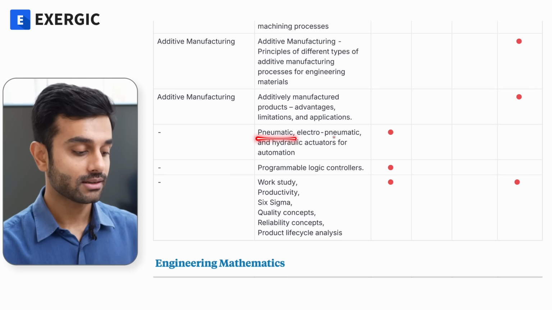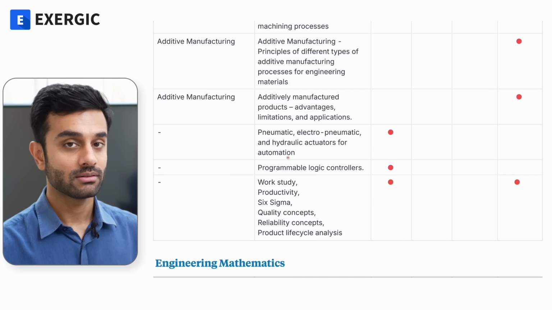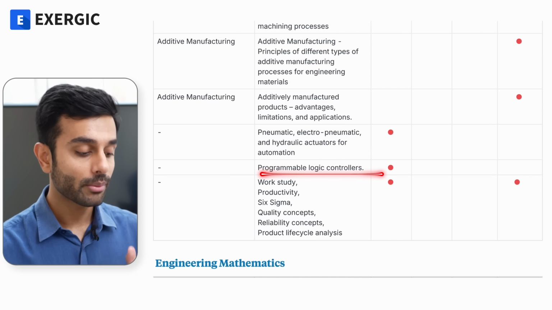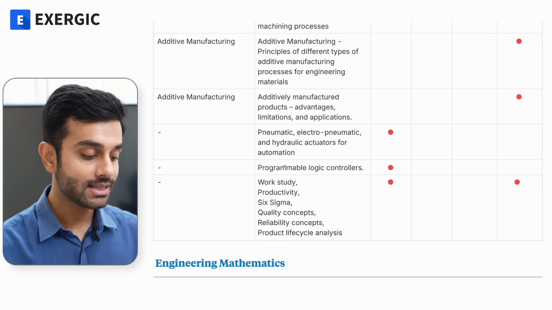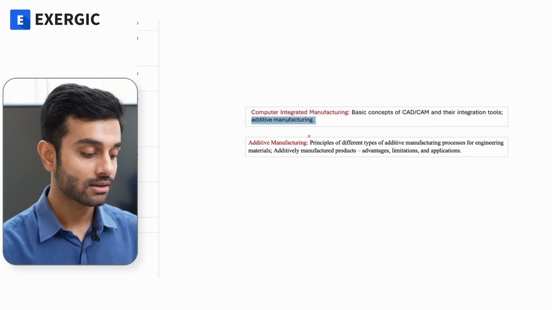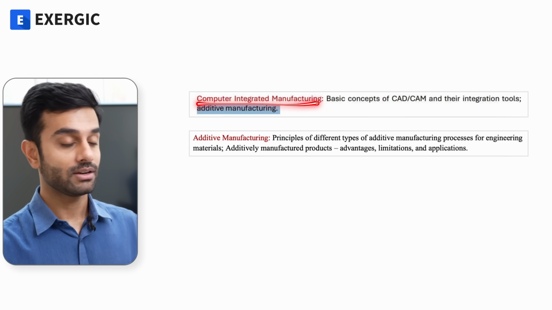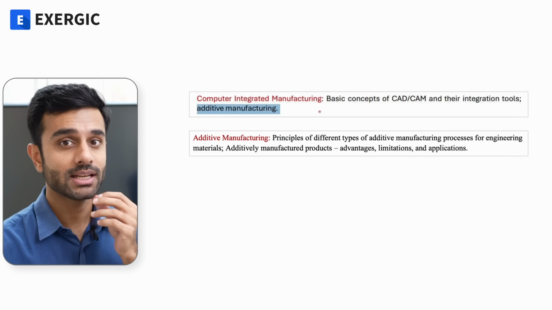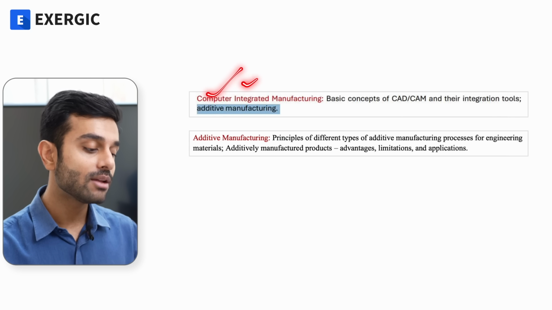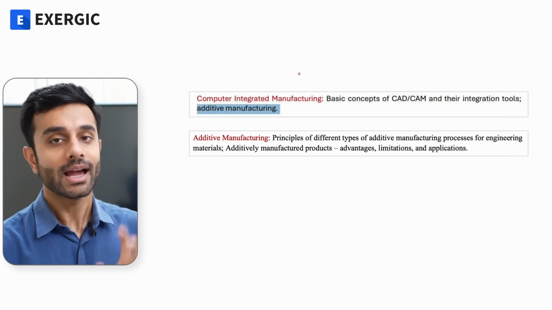Pneumatic, electro-pneumatic, hydraulic actuators for automation, and programmable logic controllers. These things are now under CIM. They have changed the CIM name. It was earlier computer integrated manufacturing. Now they have written computer aided manufacturing, means manufacturing done with the help of computer, and automation.